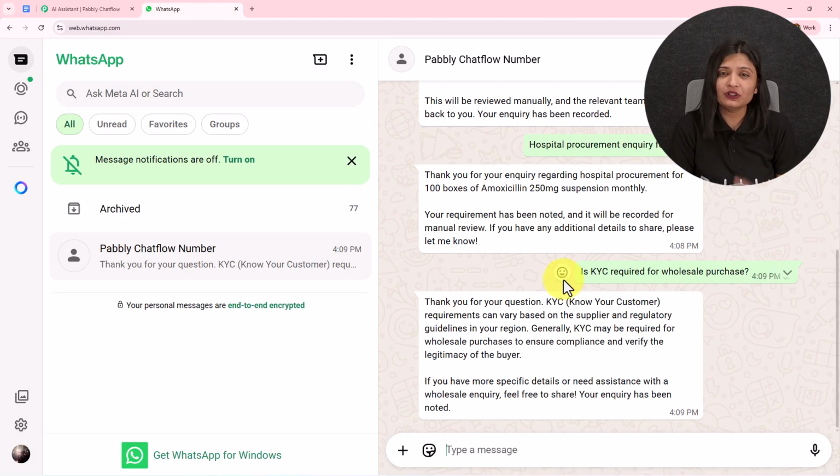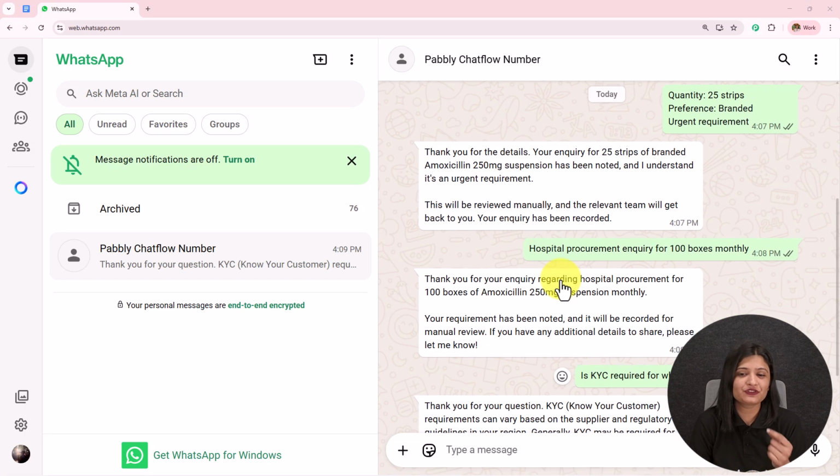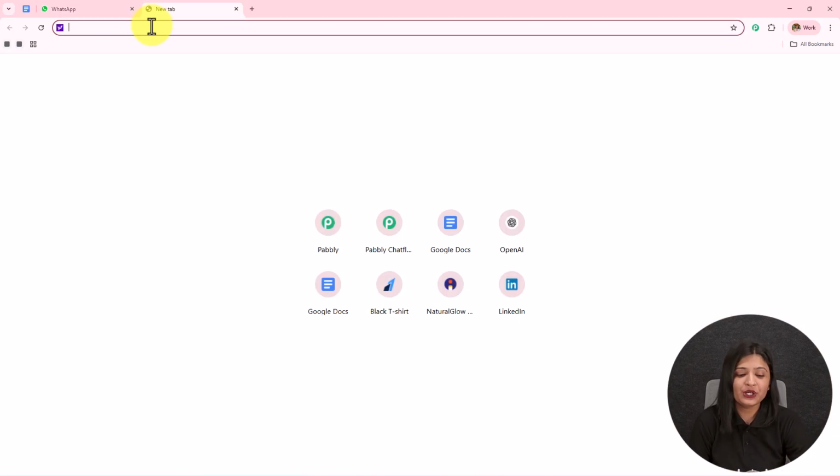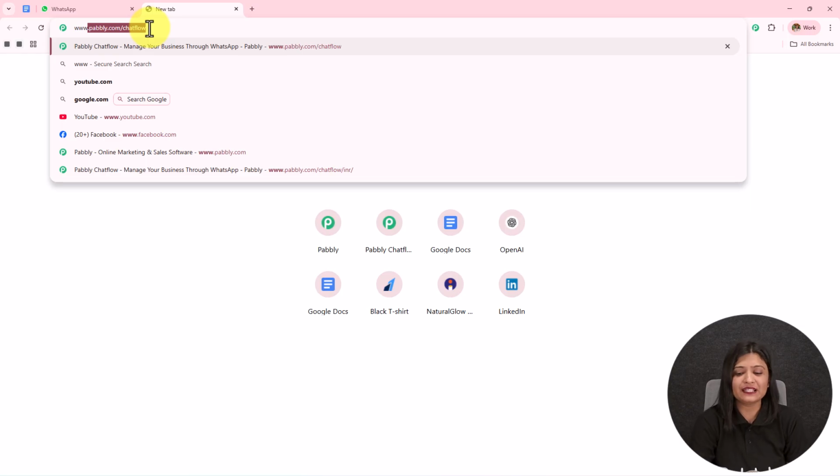So now if you also want to learn how you can create this AI agent using Pabbly Chatflow and train your AI agent and automate all your WhatsApp conversation, then let's start creating this from the scratch. So we are going to start creating this AI agent from the scratch. To create this AI agent, we have to first visit Pabbly Chatflow. To visit Pabbly Chatflow, we simply have to write